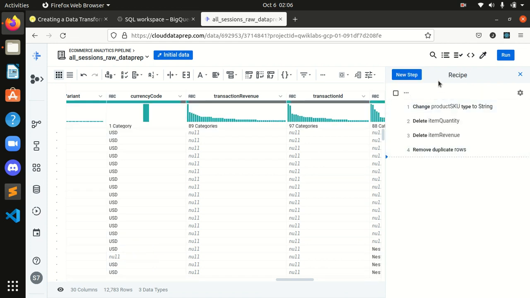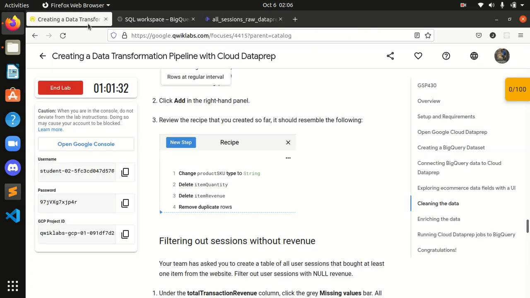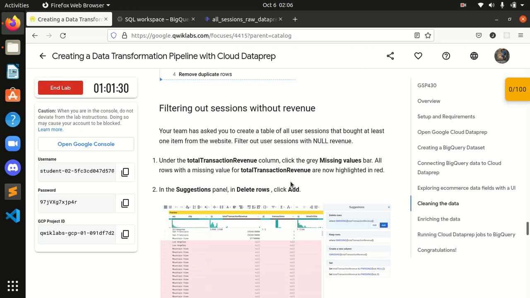Okay, guys, as you can see, whatever steps we are doing, it is mentioning them over here. First we changed the type to string, then we deleted these two columns, and then we removed the duplicate rows. Okay, after that, what's next?